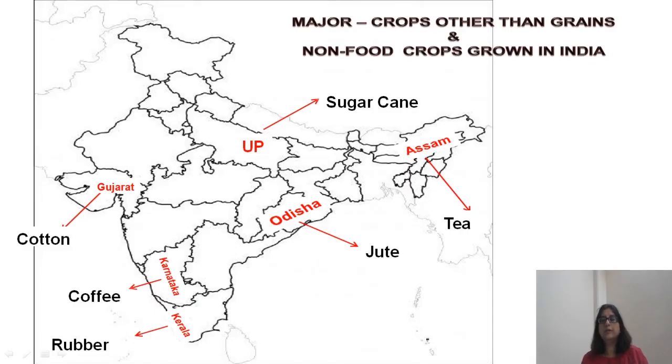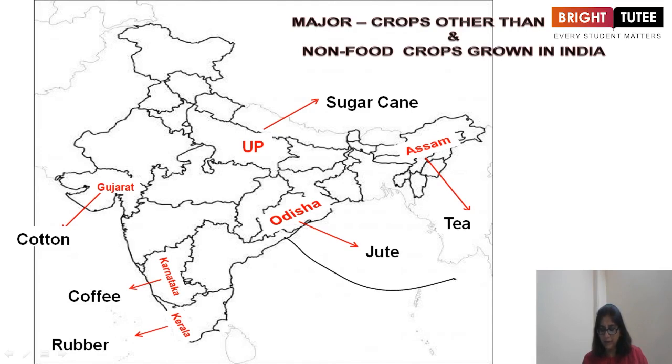Now major crops other than grains, non-food crops grown in India: Gujarat for cotton, Karnataka for coffee, then rubber for Kerala, Odisha jute, UP sugarcane, Assam tea.